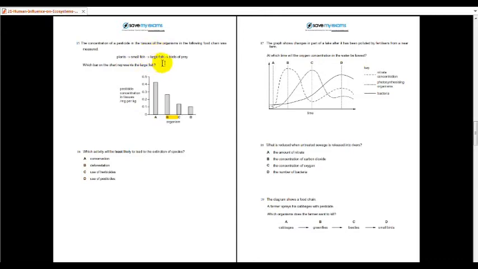You can refer to your textbook regarding this information. It is there. As the organism goes up the food chain, meaning toward the predator, the predator will have the highest accumulation of chemicals in its body because of the consumption of the prey. Number 16, least likely to lead to extinction of species. Deforestation.